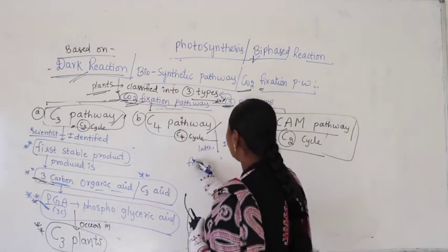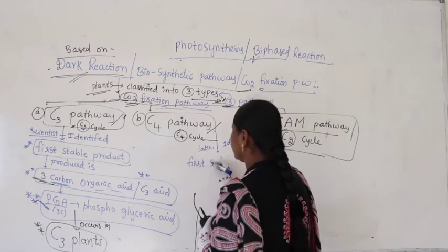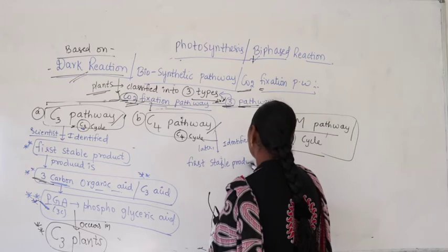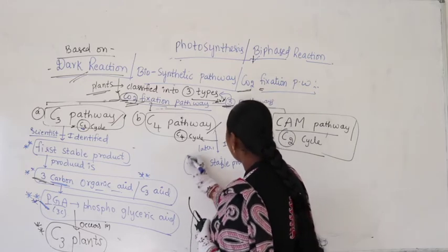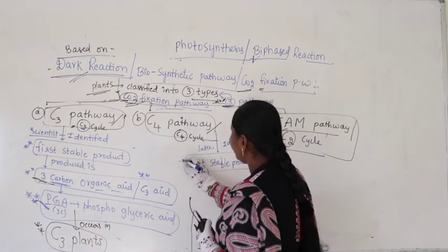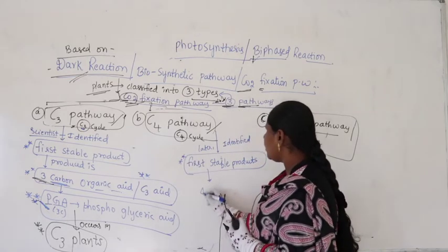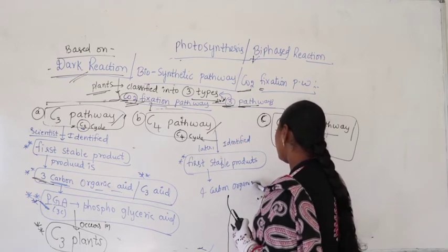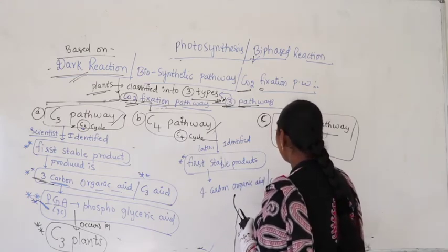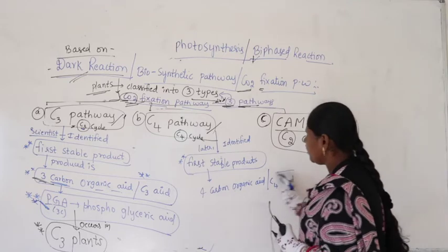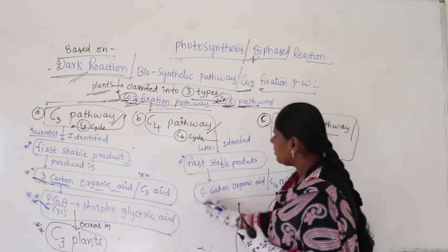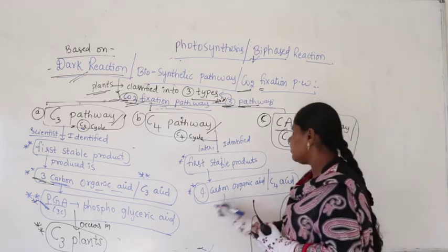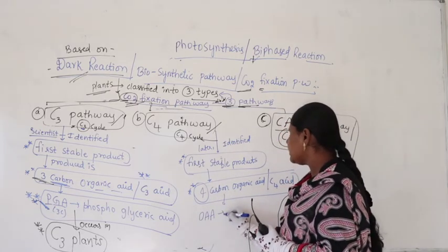They identified that in some plants the first stable product is a 4 carbon organic acid. They started calling it a C4 acid. What is that C4 acid? It is nothing but OAA. What is OAA?